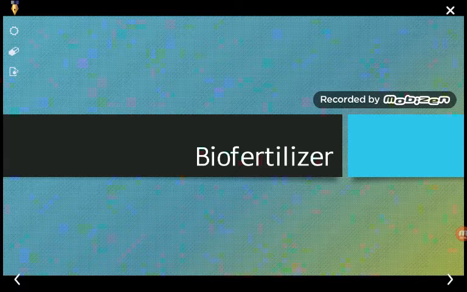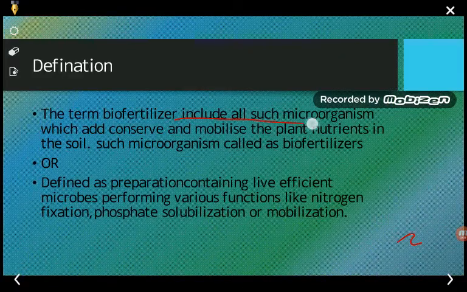So you know what is a biofertilizer? The term biofertilizer includes all such organisms which add, conserve and mobilize the plant nutrients in the soil.